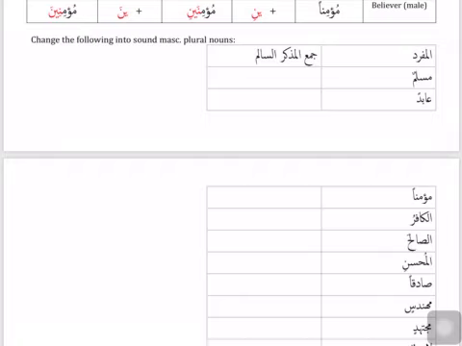Then we have another exercise and it says fill in the table. We have three columns: Mufrad, Muthanna and Jama. So we use everything we have learned. The word is as-salihu. The last haraka is a dhamma. So in Muthanna, I will choose the ending ani, as-salihani. And for Jama, I will choose the ending una, as-salihuna.